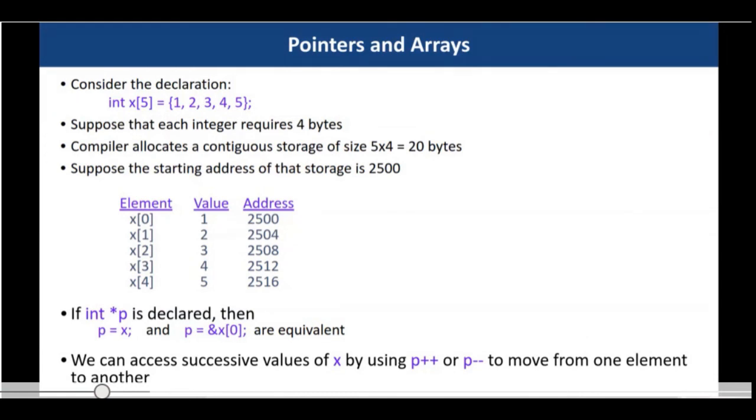Here it is an integer pointer, so whenever you do p plus plus, the address is incremented by 4 bytes. If p is equal to 2500, then p plus plus will be equal to 2504. And if you do p minus minus, it will be equal to 2496.